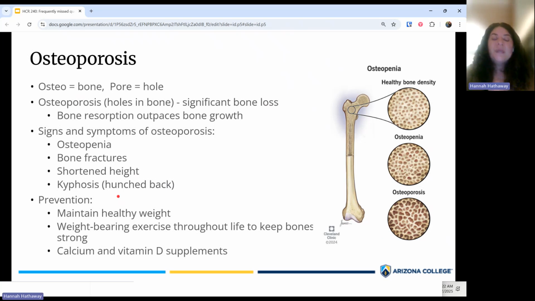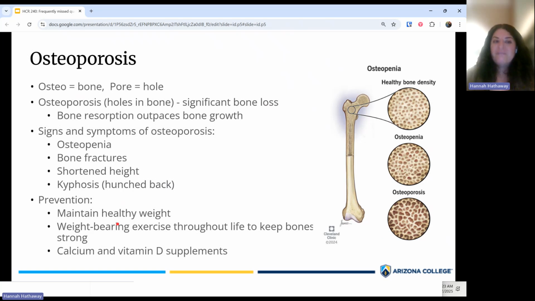So with these age-related changes in bone and joints, like I mentioned, the best treatment is prevention. For osteoporosis, the way that we can prevent it is by thinking about that balance between bone resorption and bone building and making sure we're keeping that nice and regulated. One of the best ways to prevent that is through maintaining a healthy weight and also by participating in weight-bearing exercises throughout life. Weight-bearing exercise helps promote bone growth, and so that really helps keep your bones healthy and prevent osteoporosis.